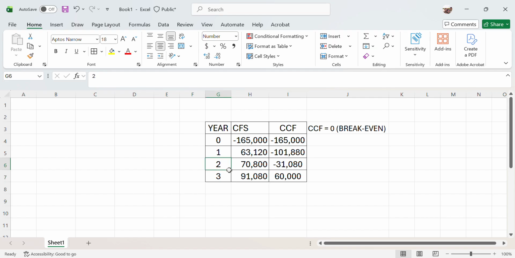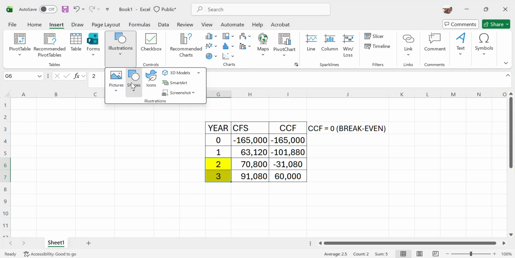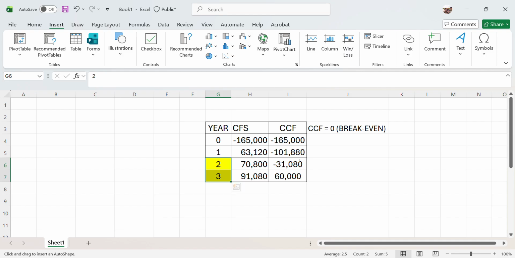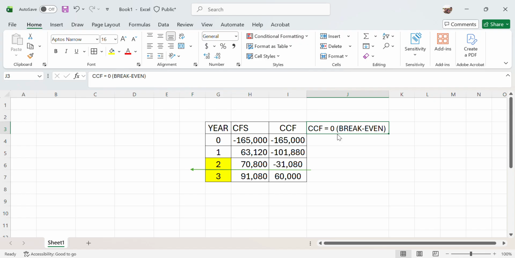As you can see, this is year two and year three. Somewhere along the line here, but not exactly at year two and not exactly at year three, it's somewhere around 2 years plus that your cumulative cash flow is equal to zero. Somewhere around here, this is your cumulative cash flow, 2 years plus.